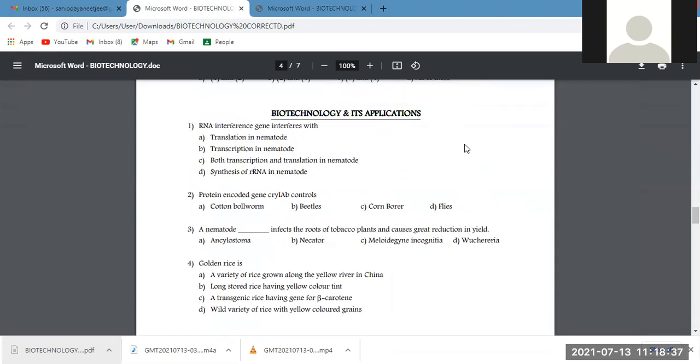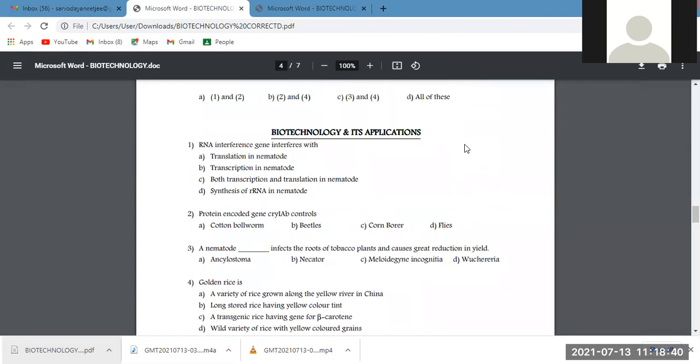Biotechnology has been applied in various fields like agriculture, medicine, and industries. After that, there are a few concepts like biopiracy, then biopatent, and some issues regarding them.